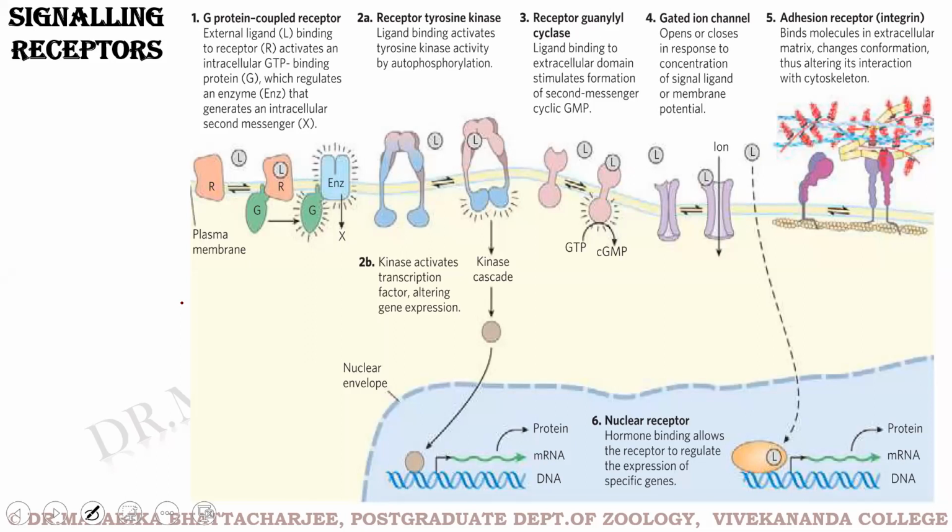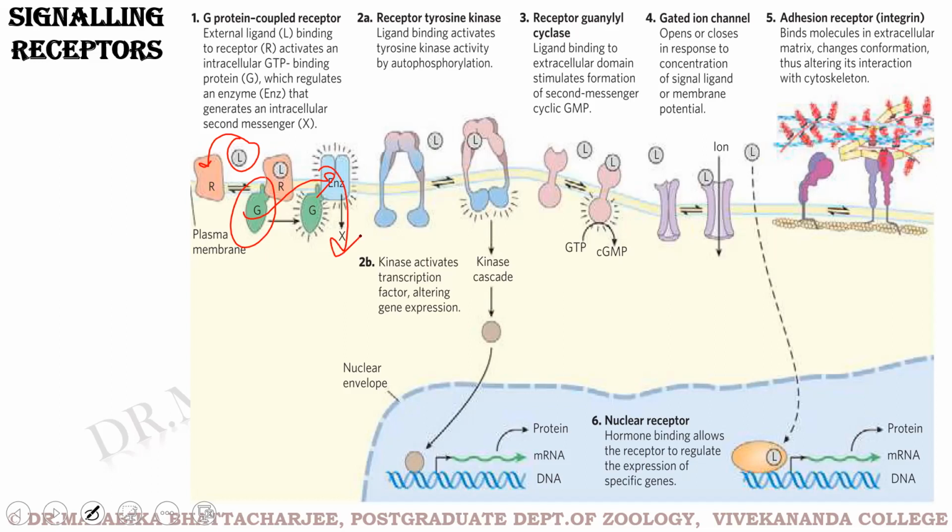Coming to the first category, the G protein coupled receptor. In these cases, whenever the ligand binds to the receptor, there is this structure, the G protein, present on the cytoplasmic half. And the G protein is activated and it in turn moves through the membrane and activates an enzyme which results in a downstream signaling cascade.